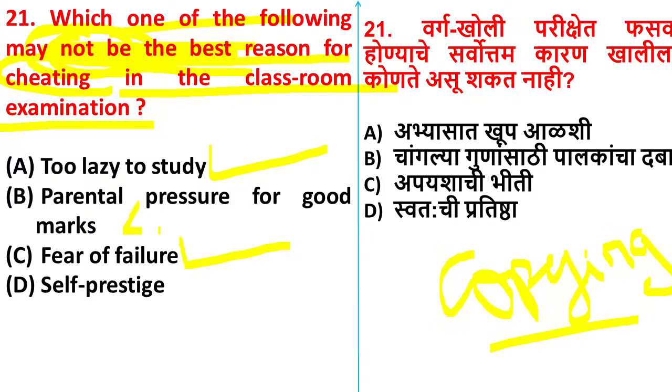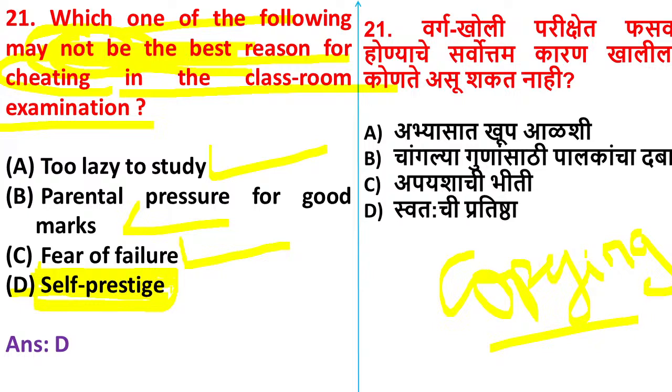Parental pressure, you can also say my parents were pressuring me to get good marks, so I was copying. But here self-prestige is not the best reason for copying. Yes or no? So option D is correct here. Any confusion? Because most of the students have answered wrong, but I feel it is a very easy question. So if you have any confusion, you can ask me.